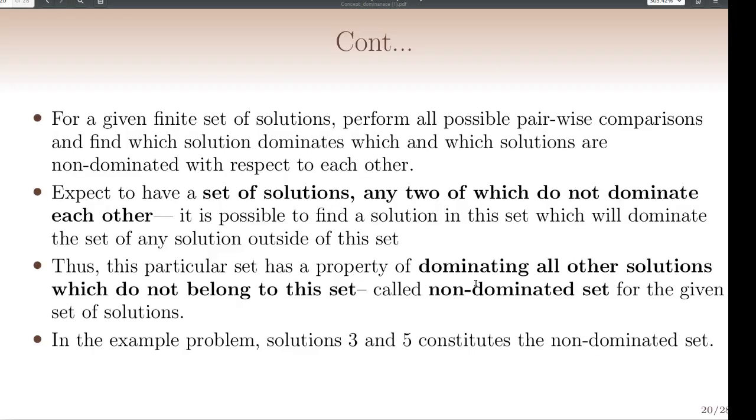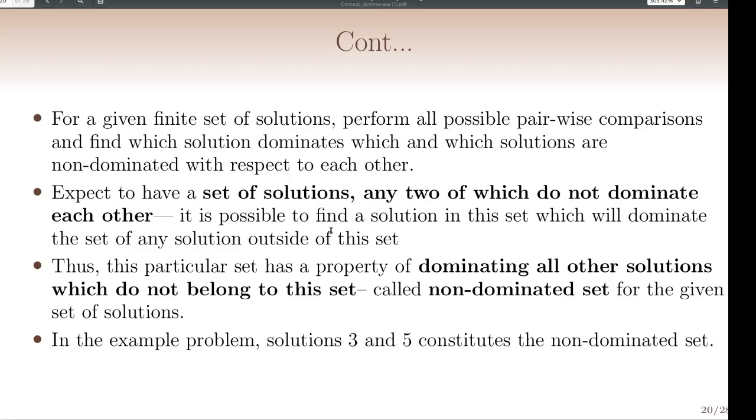So for a given finite set of solutions, we have to perform all kinds of possible pairwise comparisons, and find out which solution dominates and which solutions are not dominated with respect to each other. And then we have a set of solutions, any two of which do not dominate each other.